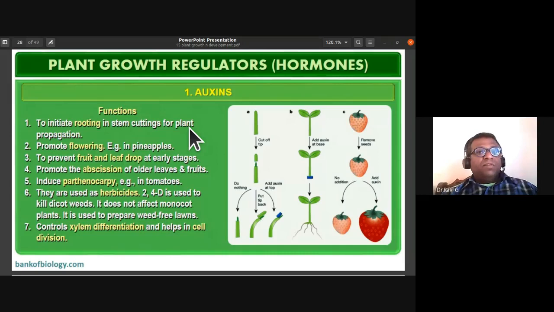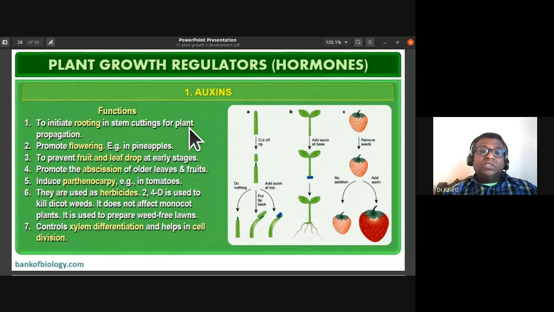Now if you plant 25 stem cuttings of the rose plant, maybe 10 or 5 might survive. But if you have dipped them in a very low concentration of auxins and then plant them in the soil, almost all the plants will start developing roots. So the root initiation, rhizogenesis, in stem cuttings can be done by utilizing auxins. Auxins have that capability to initiate root formation in stem cuttings of plants.